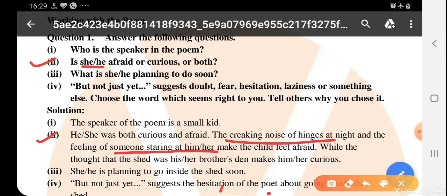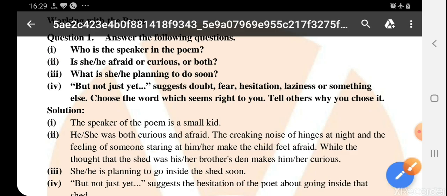ठीक है. While the thought that the shed was his or her brother's den makes him or her curious. और वो curious भी है because he says that this shed is my brother's den and I want to go inside one day. Okay, so this thing tells that he is curious also. So now आगे देखते हैं.